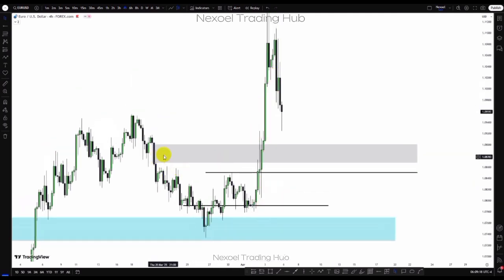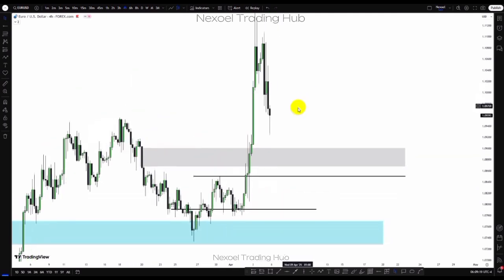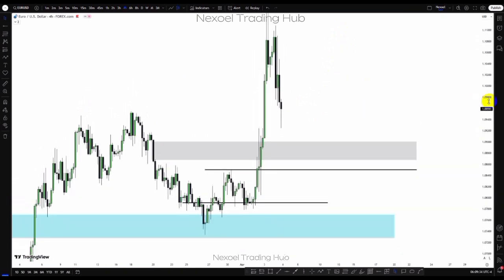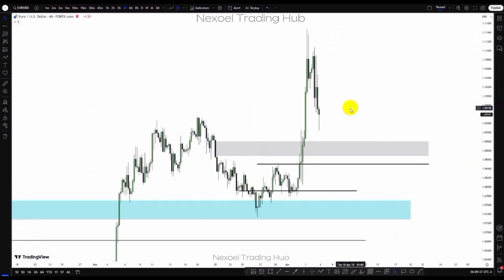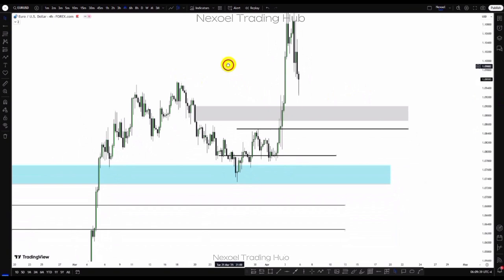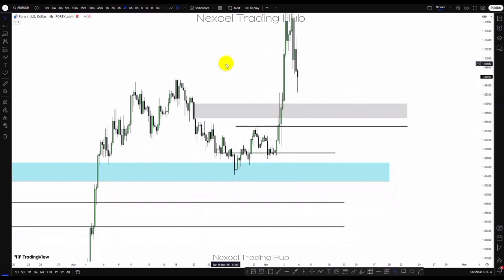So we have the 4-hour inversion fair value gap. We may see the possibility that price may give us bearishness to come mitigate this zone, or react just within the 4-hour inversion fair value gap, and we have the bullish continuation to the upside. So this is my anticipation in the Euro USD. This is what I'm looking forward to see in the Euro USD, except otherwise price further trades to the downside.